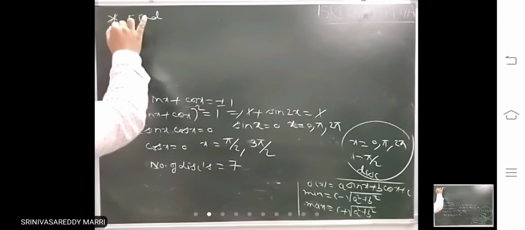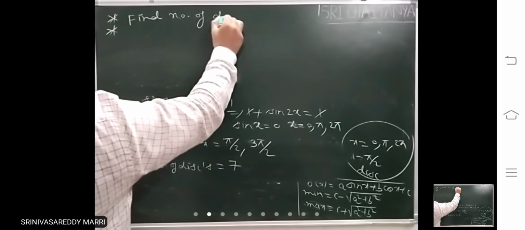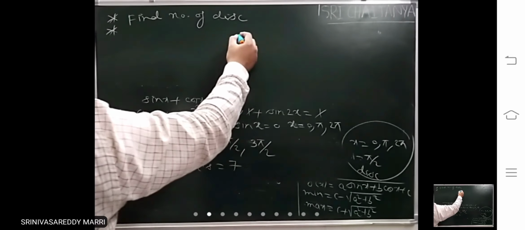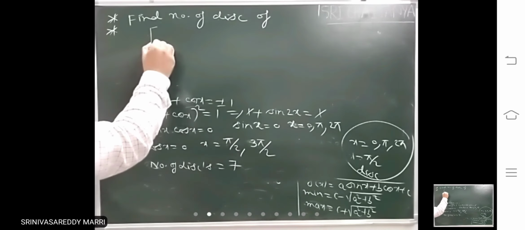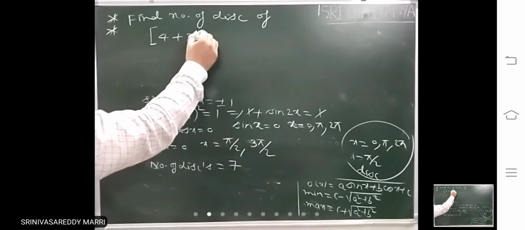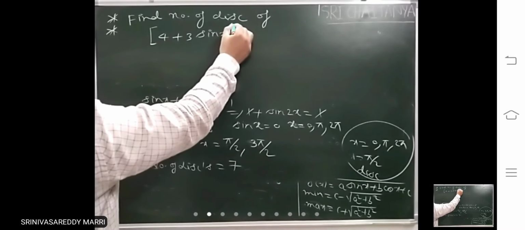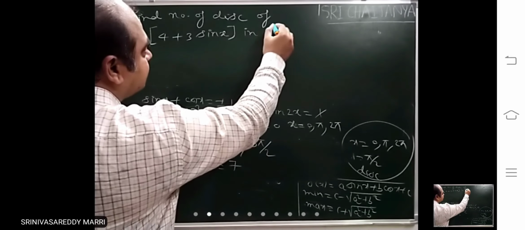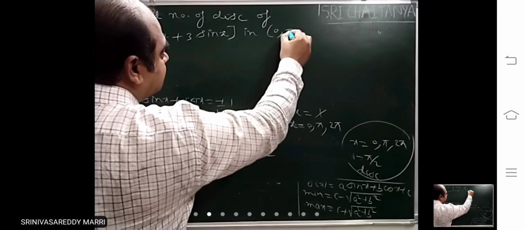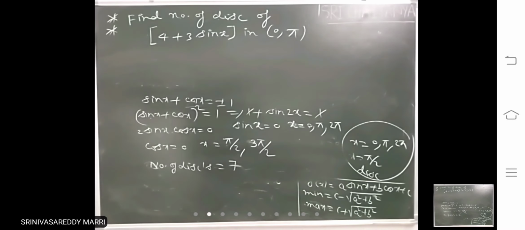Very important. Find the number of discontinuities of [X] where X equals 4 plus 3 sin x, in the open interval (0, pi). Very important problem.